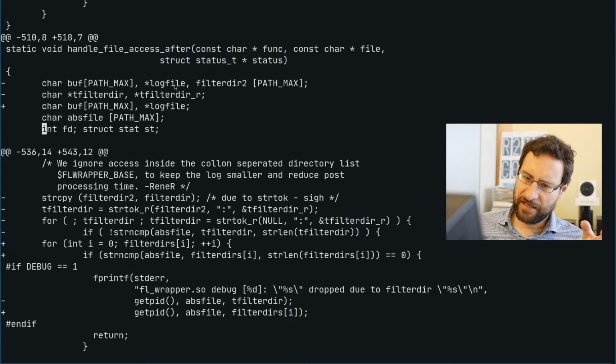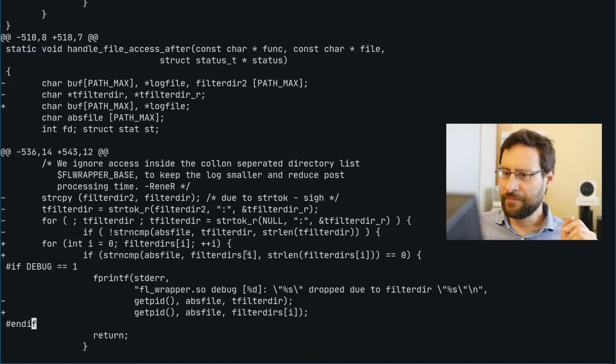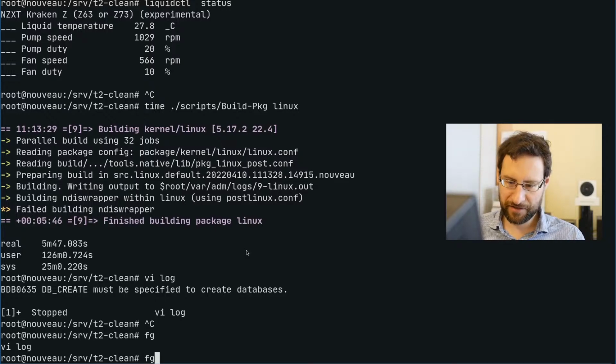And then at each file operation, you handle file access after, in our sandboxing stuff. Instead of string tokenizing here, only for the filter dirs, you string compare that. So the code is much cleaner, as you probably agree, right?